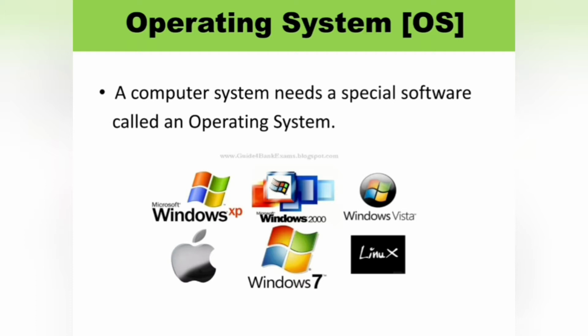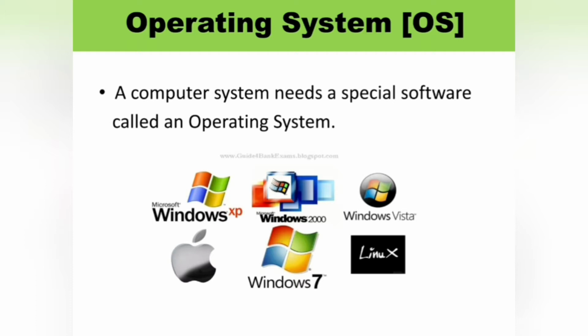Operating system is a very important software to run a computer. Without an operating system, a computer and other software programs would be useless.